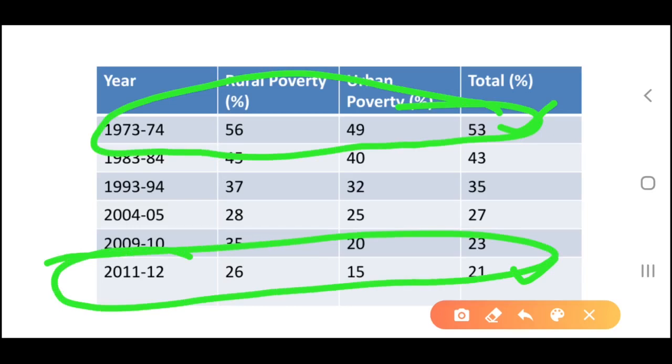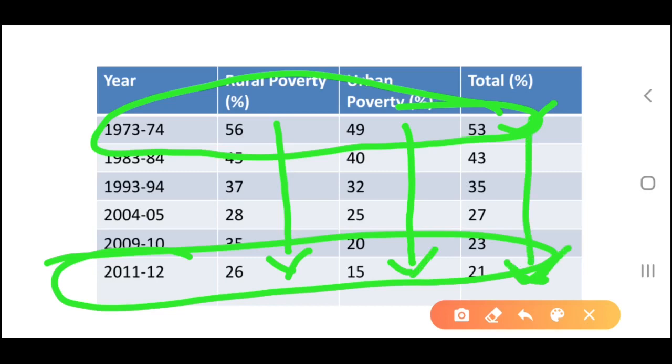That 26%, 56% say 1973-74. When we move to 2011-12, this figure has come down from 56% to 26%, and for urban poverty from 49% to 15%, and for total this figure has come down from 53 to 21%.